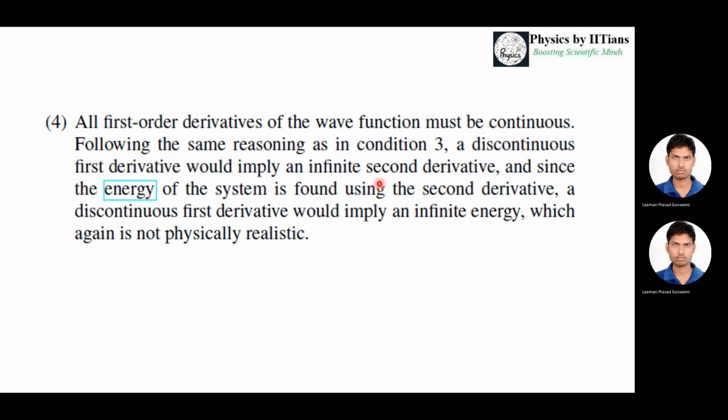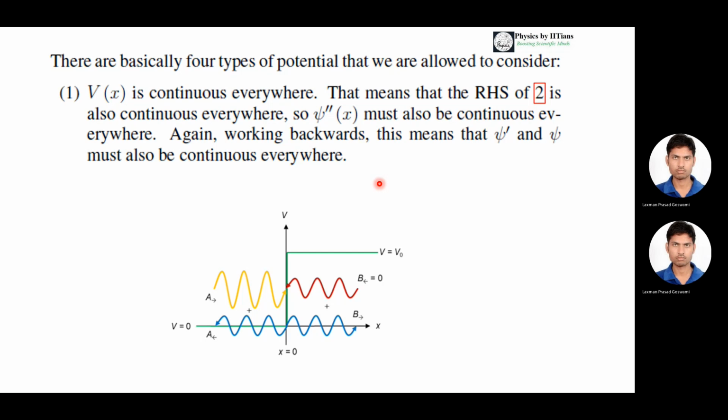So the conditions on the wave functions are physically realizable, and if there is some discontinuity in those conditions, it will give us a physically unrealistic situation. So let us briefly discuss that. What we have discussed, there are basically four types of potentials which we are allowed to consider. V of x is continuous everywhere.